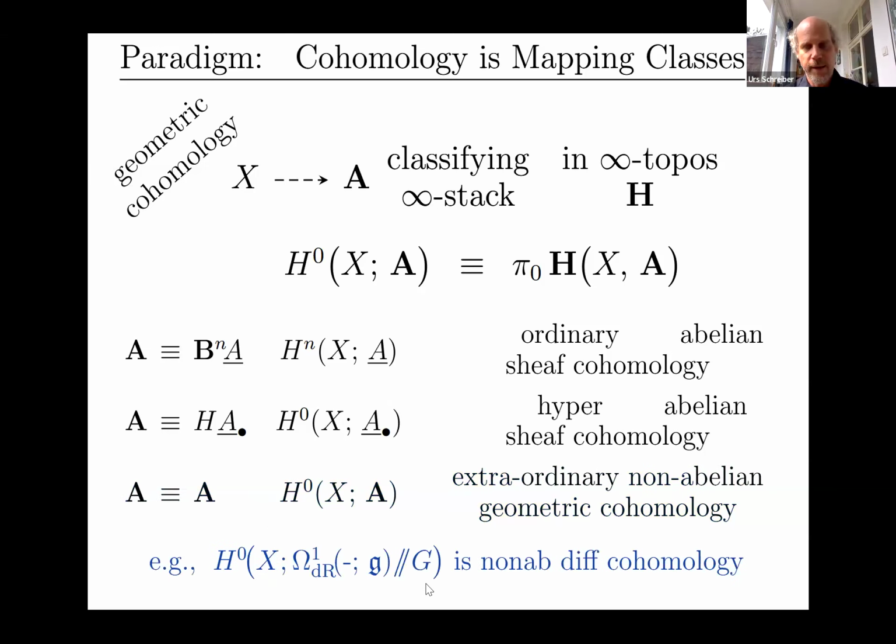The notation may look a bit wild now, but what this is just saying, suppose we're in a smooth context, suppose we have a sheaf of differential forms. So that's standard notation. If you've ever seen differential geometry, the sheaf of one-forms with coefficients in some Lie algebra g, there's a canonical action of a Lie group G on that by its adjoint action. So we can form this homotopy quotient in an infinity topos that knows not just about homotopy quotients, but also about this differential geometry here. And then regarding this as our coefficient object for cohomology theory, the cohomology theory we're dealing with is actually a differential refinement of the non-abelian cohomology theory H^1 with coefficients in G that we've already seen.